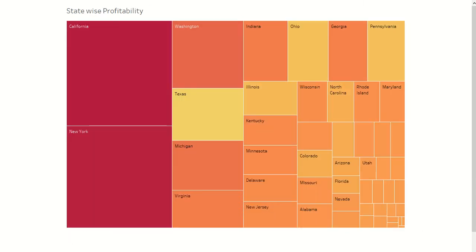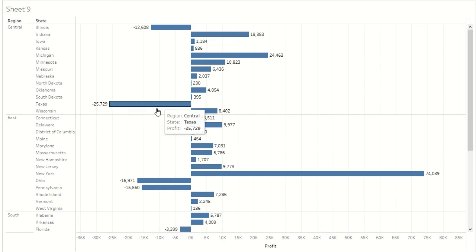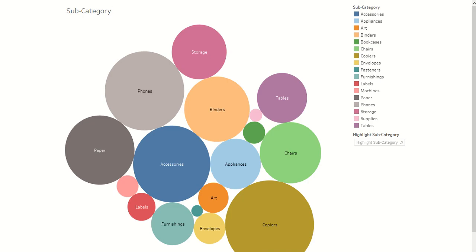In the central region, Texas is showing negative 25,729, and Illinois is showing negative 12,068. Because these two states are showing negative profit, we have to focus on them in order to improve the overall profit of the region. If we do that, this profit also increases and overall profit will be increased. These are some of the observations which I have made.